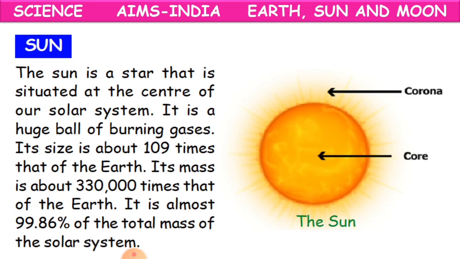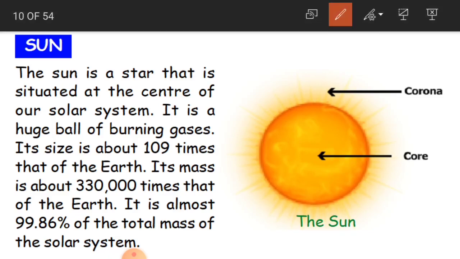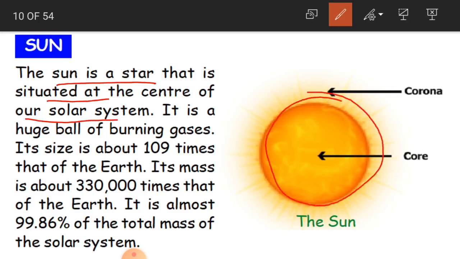Clear, children? Now let us learn about the sun. The sun is a star that is situated at the center of our solar system. So the sun is what? It is a star. Where is it? It is at the center of our solar system. Very powerful celestial body, the sun. And it is a huge ball of burning gases.